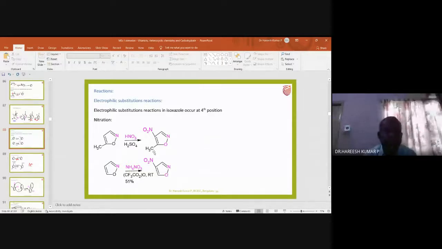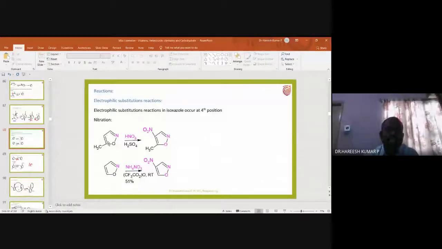Of course, if you want to write the mechanism, you can write how the mechanism goes. First step is the sulfuric acid, it will be in equilibrium with H plus and HSO4 minus. Second step, HNO3, it will be in equilibrium with OH minus and NO2 plus. The NO2 plus attacks the fourth position of the isoxazole.